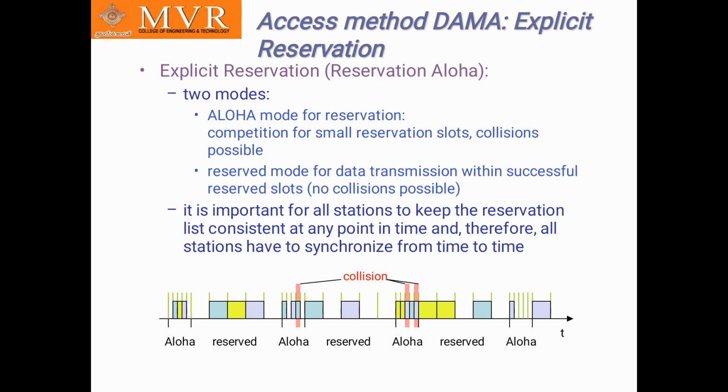Access method for DAMA, explicit reservation. Here the explicit reservation is nothing but reservation of Aloha, and it has two modes. Aloha mode for reservation, which is competition for small reservation slots, collisions possible, and reserved mode for data transmission within a successful reserved slot, no collision possible. It is important for all stations to keep the reservation list consistent at any point in time, and therefore all stations are synchronized from time to time.